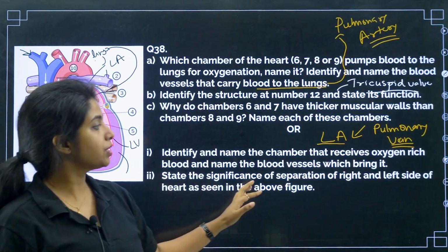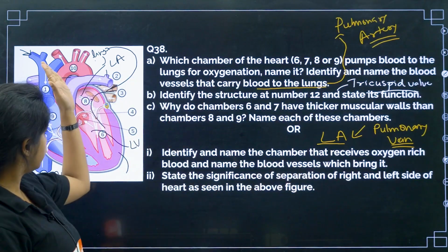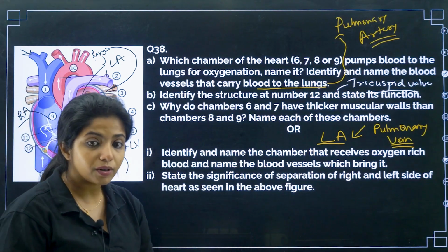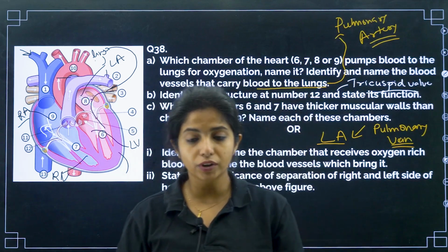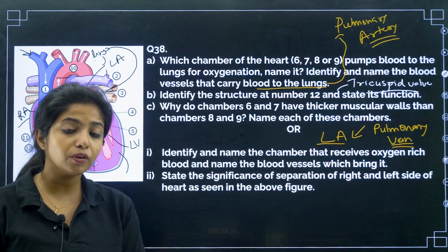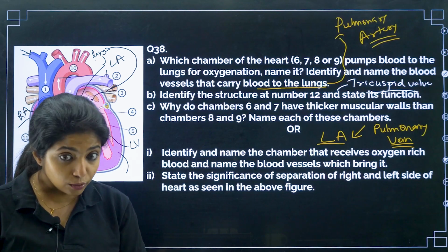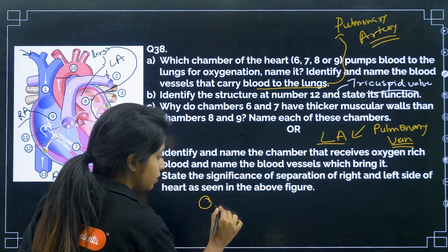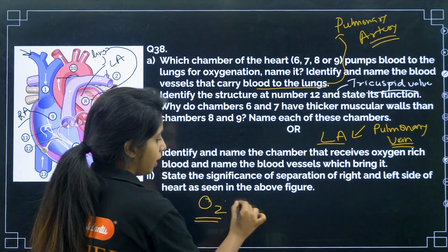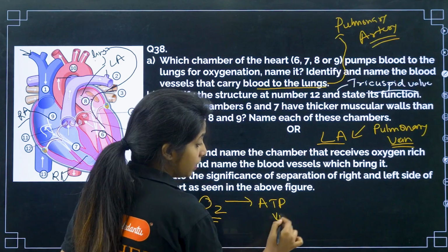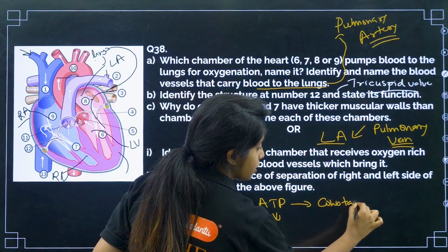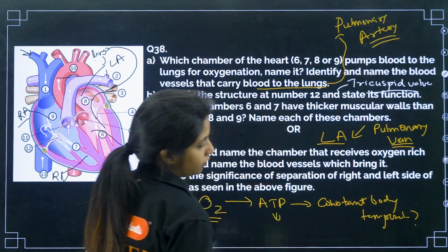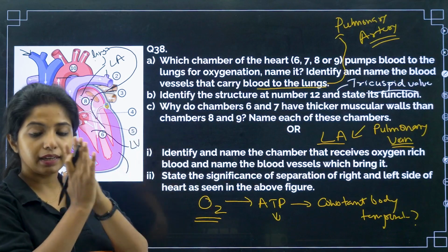Now, state the significance of separation of right and left side of the heart as seen in the figure. Why do we have a septum in between? Why is there a separation in between, my dear children? Because we do not want mixing of blood. I told you recently, in this particular video only. Why do we not want mixing of blood? Because we need to produce too much amount of ATP. If mixing of blood is there, that means oxygen is going to mess up. If oxygen is not there, ATP will be down. If ATP is down, can we maintain a constant body temperature? No. This is why we need a proper difference between right and the left side of the heart.